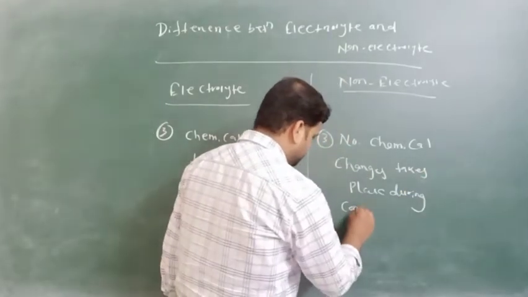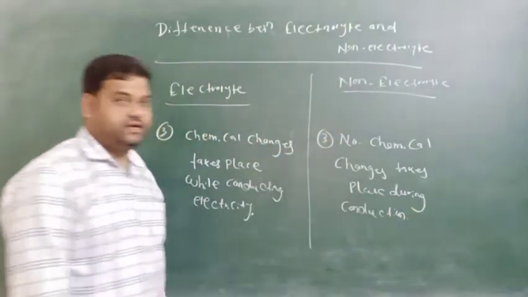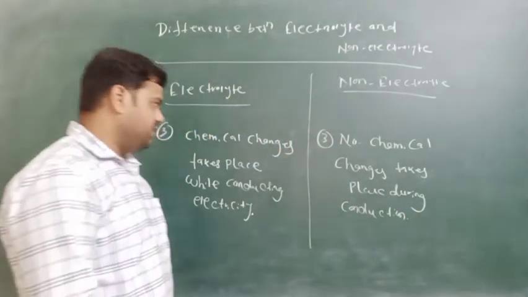During conduction means during conduction of electricity. Okay, this is the difference.